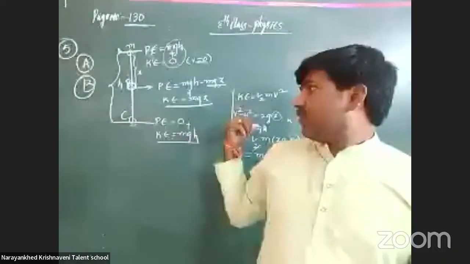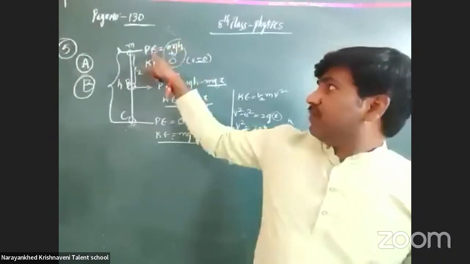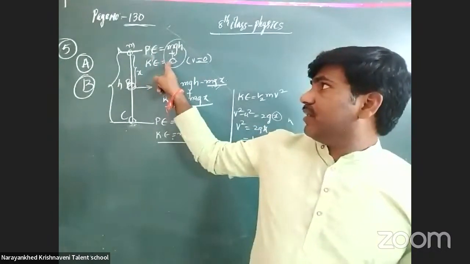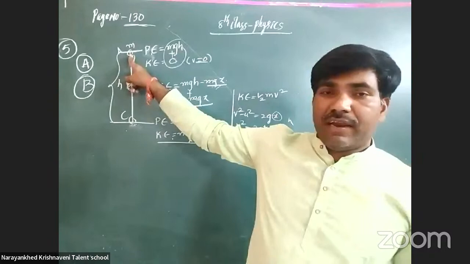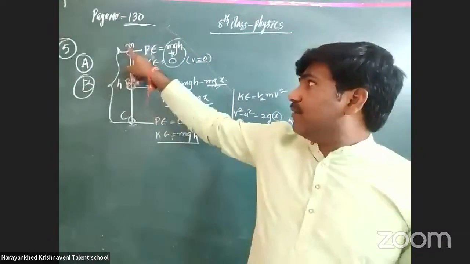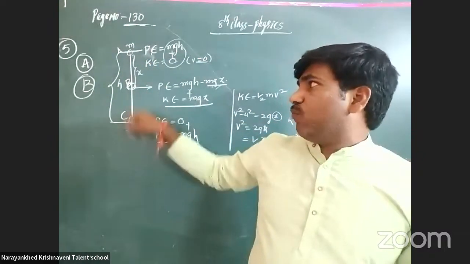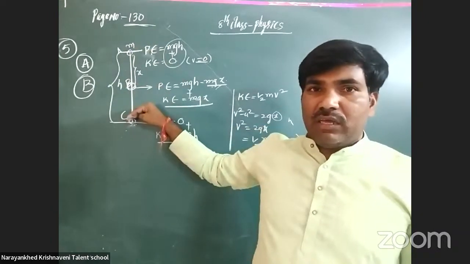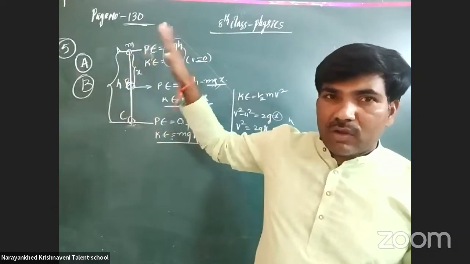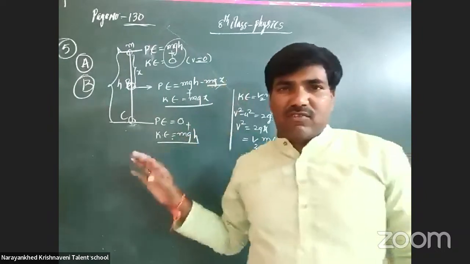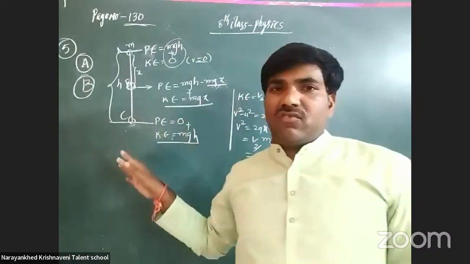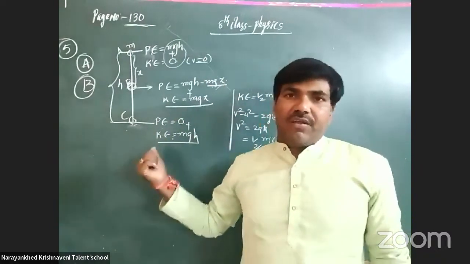Here I have also given this is the potential energy and this is the kinetic energy at a particular point, at the starting point. From the starting point up to C, whatever the flight path, the total energy remains mgh, kinetic energy plus potential energy.